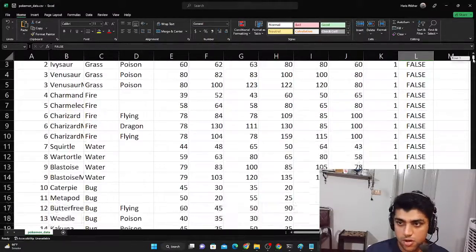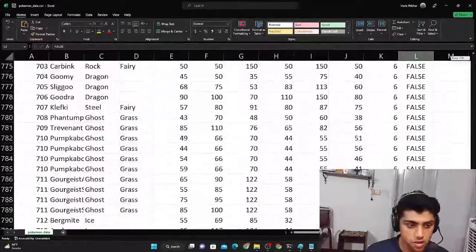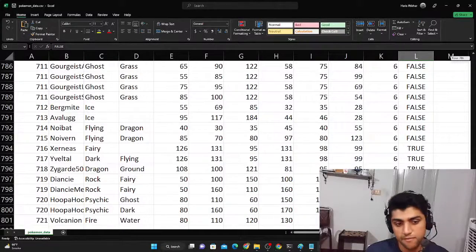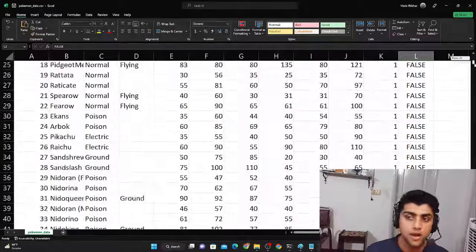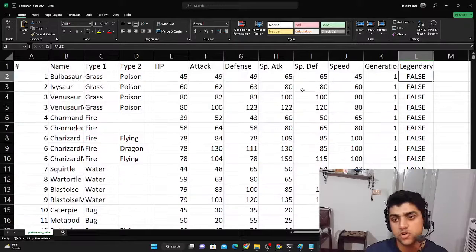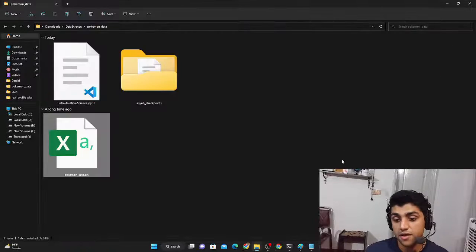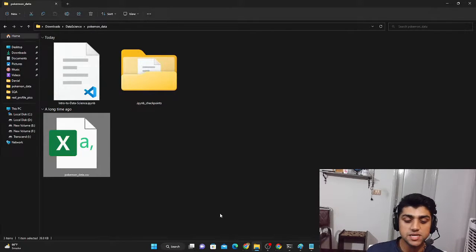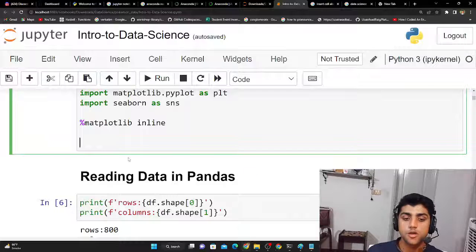And if you look over here, there are actually a total of 121 different Pokemon. What I'm going to try to do is load this up in my Python environment, that Jupyter environment. To do that, we can use pandas, and we can read this CSV, which stands for comma separated values, into something called a data frame, which pandas uses to manipulate the data. So I'm going to go here.